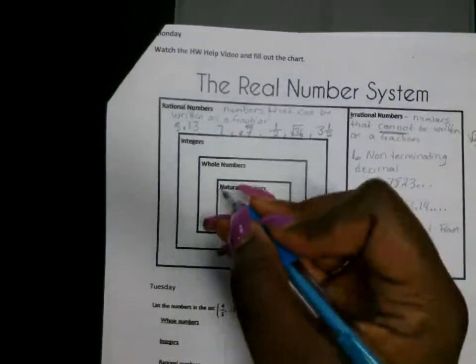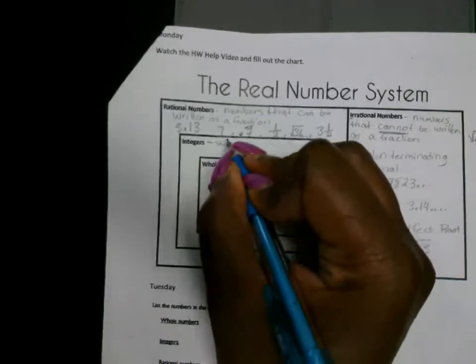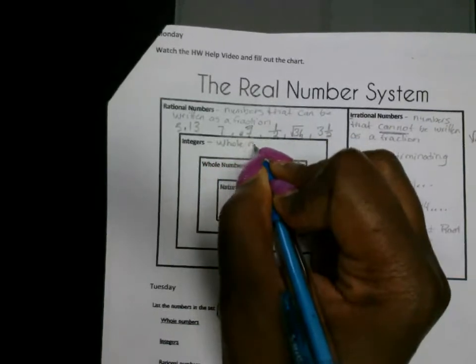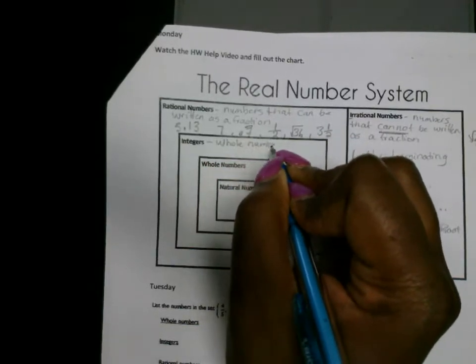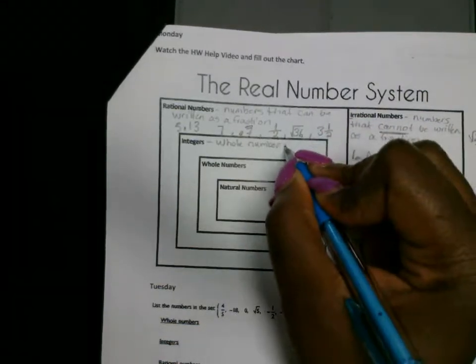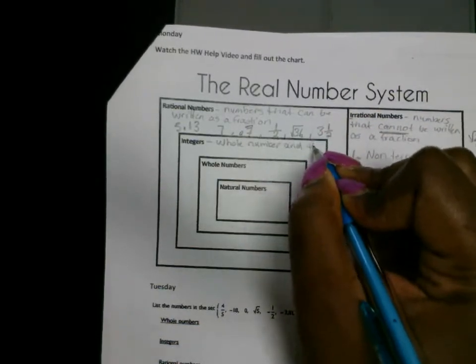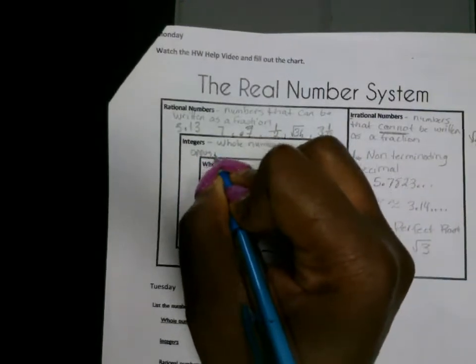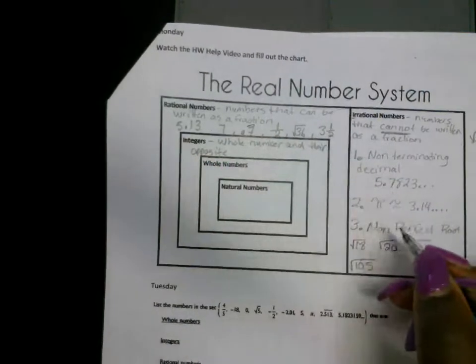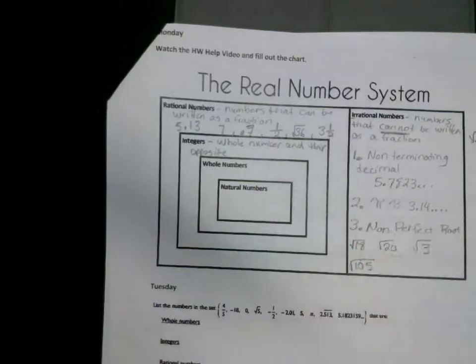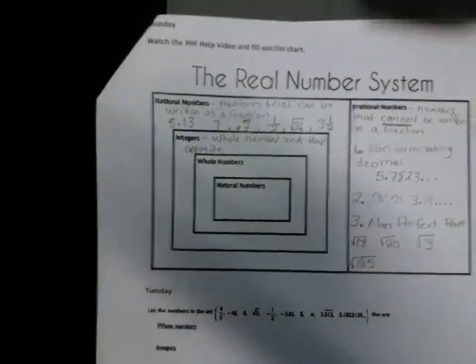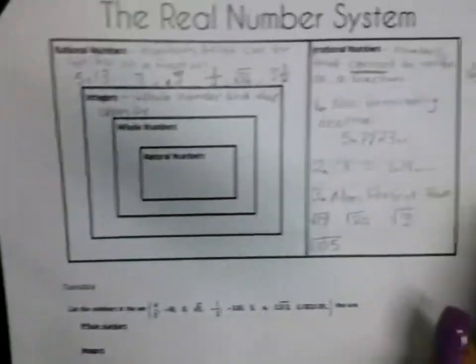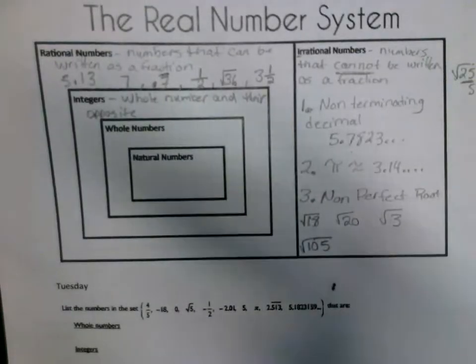Integers. An integer is a whole number and its opposite. Whole numbers, including 0, and their opposites. So positive numbers, negative numbers, and 0. They do not have fractions attached to them. They do not have decimals attached to them. Okay?